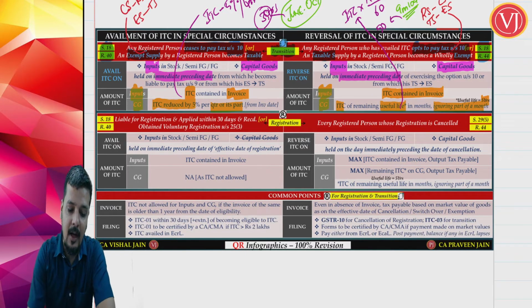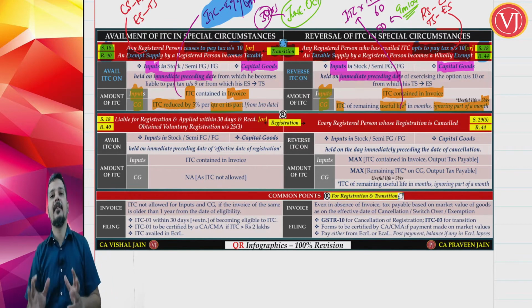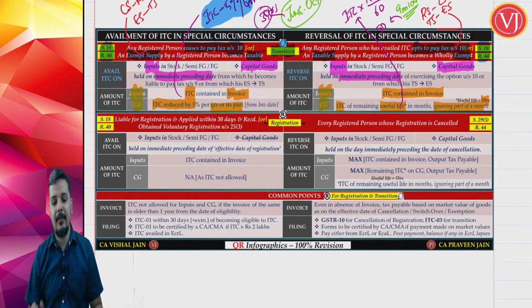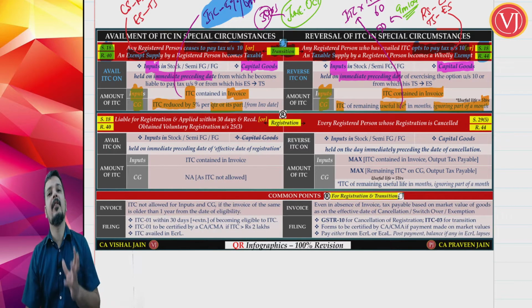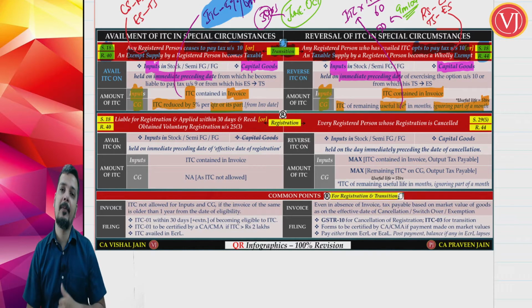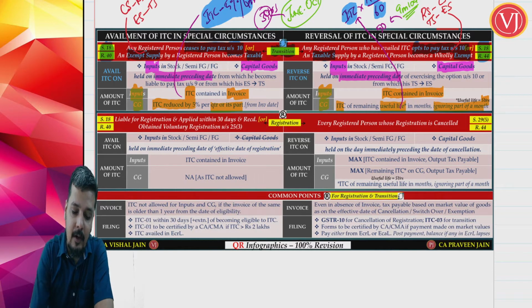Friends, you have to be careful. Availment was based on what? Availment was based on the subtraction method. Availment of ITC on capital goods was based on the subtraction method: ITC minus 5% per quarter or part thereof, and we have taken an example for that as well. Whereas your reversal of ITC on capital goods under section 18 is based on the multiplication method: whatever is the ITC multiplied by the number of months divided by 60. So when you talk about subtraction, the focus is on quarter. When you talk about multiplication, the focus is on months.